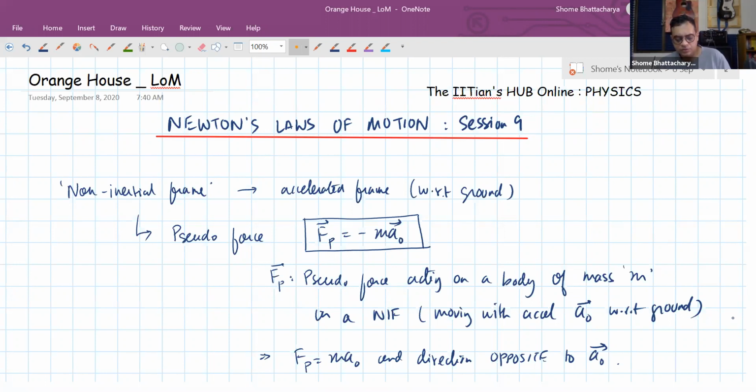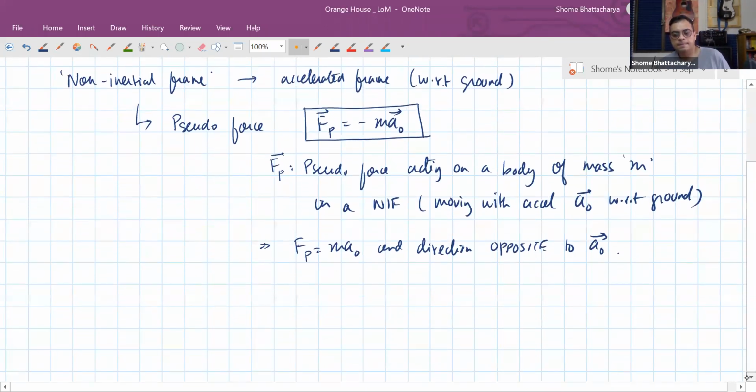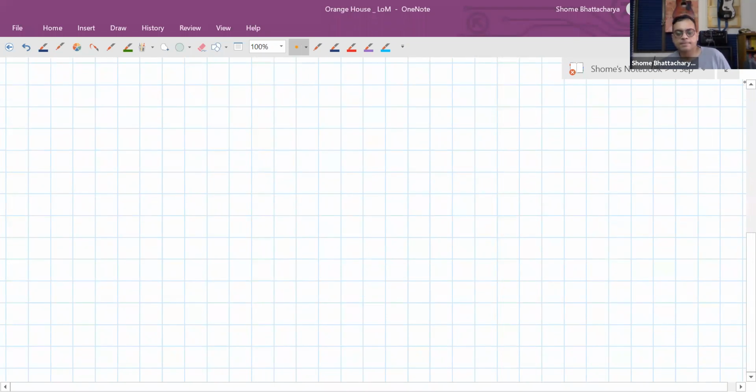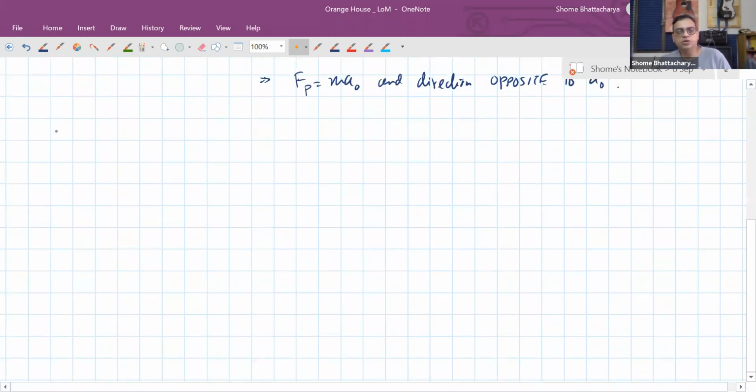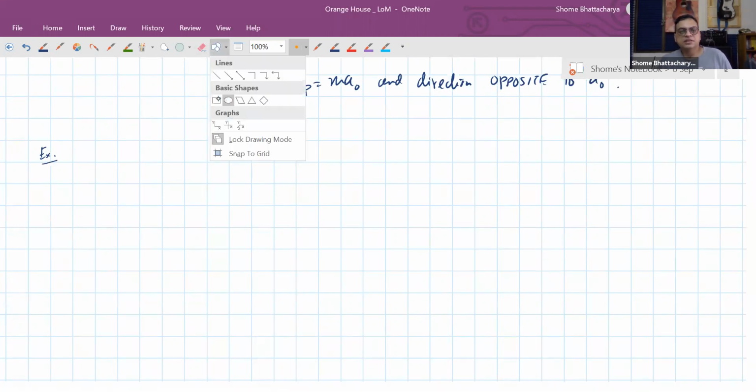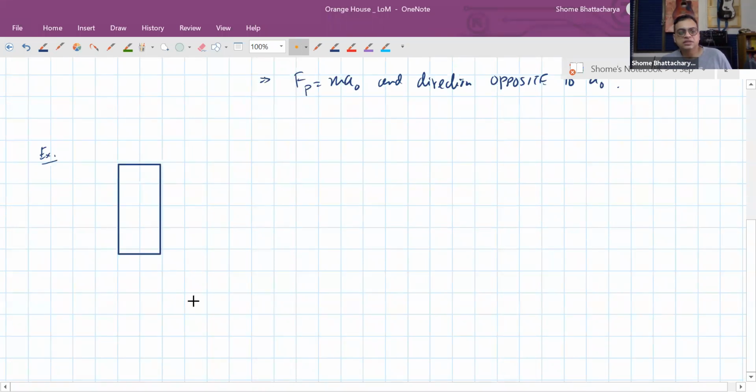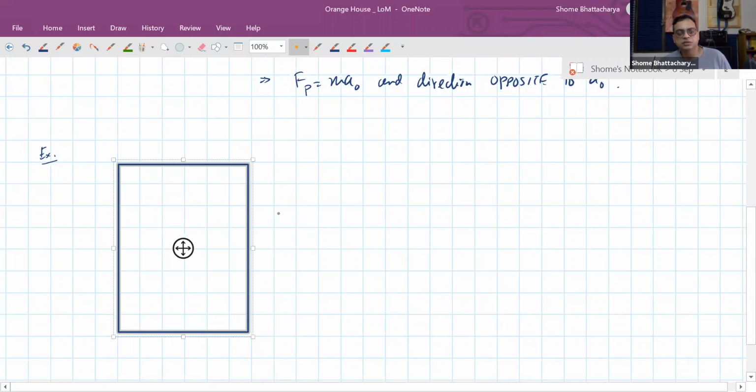Okay. So let me start with a very common type of example at NEET level, especially, of the application of pseudo force. What is happening in this example is that once again it's to do with an elevator. So suppose we have an elevator which is accelerated upwards. It is accelerating at the rate of, let's say, 2 meters per second square.